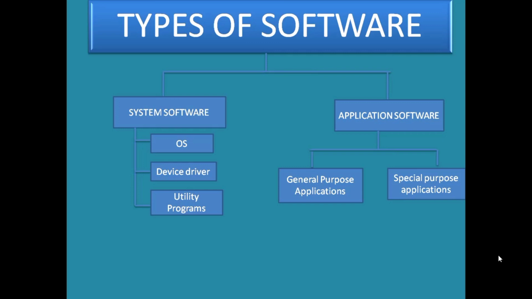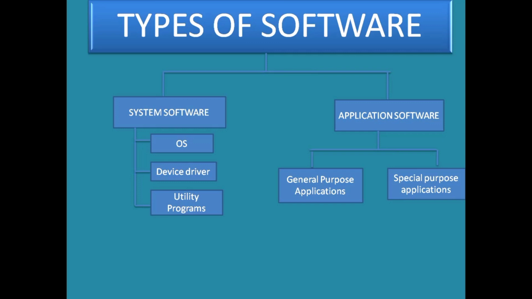Like I am teaching you using Microsoft PowerPoint, creating a presentation for school. Some doing business also create presentations for their office. So it is for general people, general purpose, and anyone can use it. The next one is special purpose application, meaning these softwares are designed for some specific task, for some specific organization, for some specific persons.